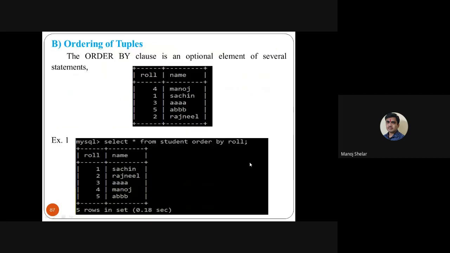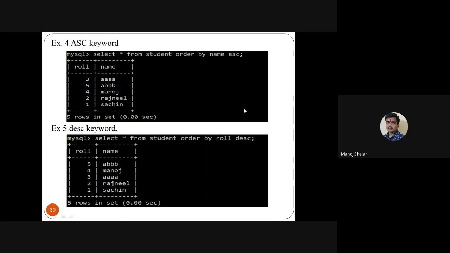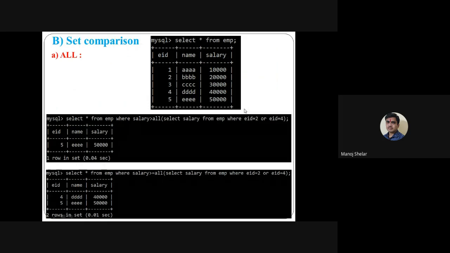Okay. Ordering of the tuples: we already covered the order by clause. The order by clause is already over. Next, set comparison: the all operator.